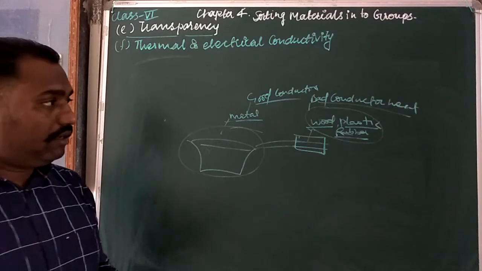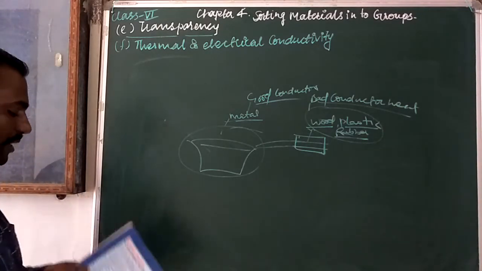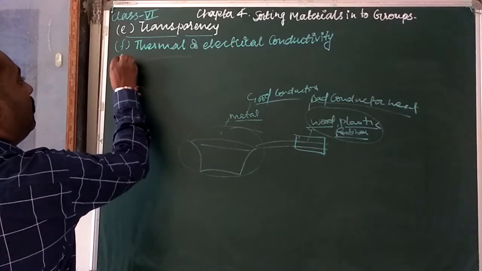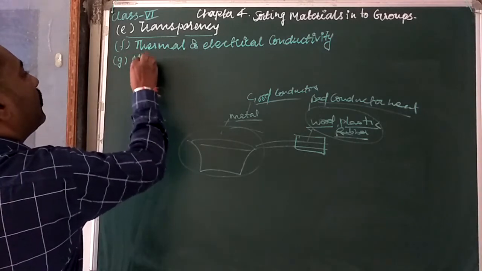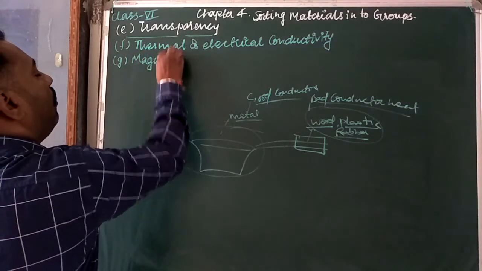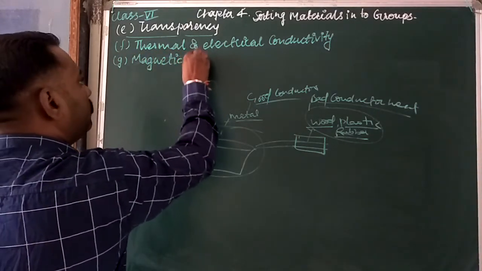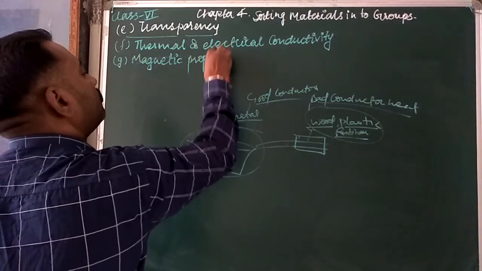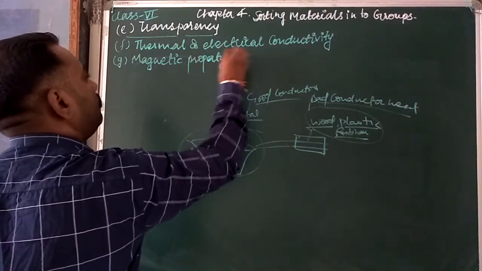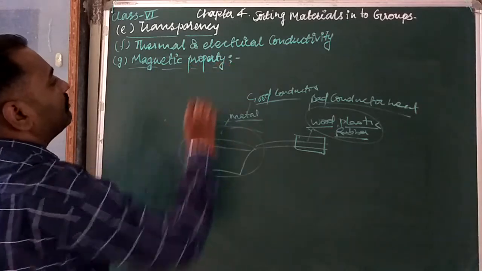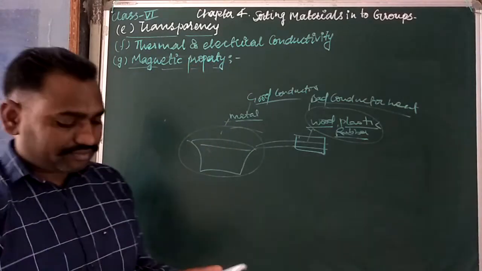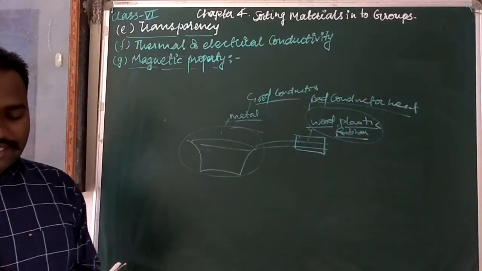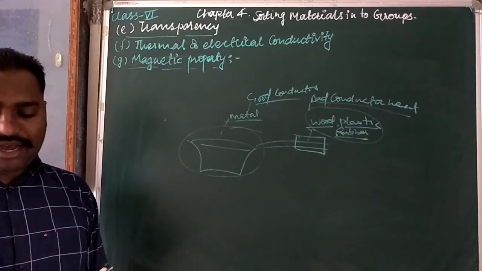Our next property is magnetic properties. Certain substances have the property of being attracted by a magnet.